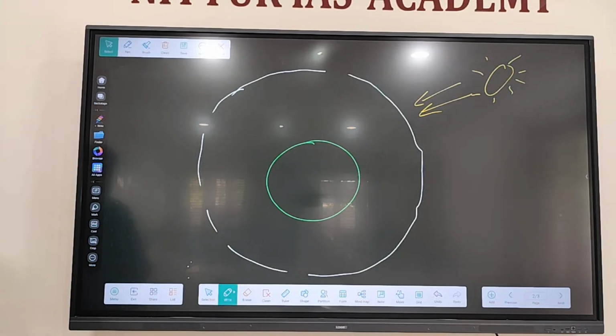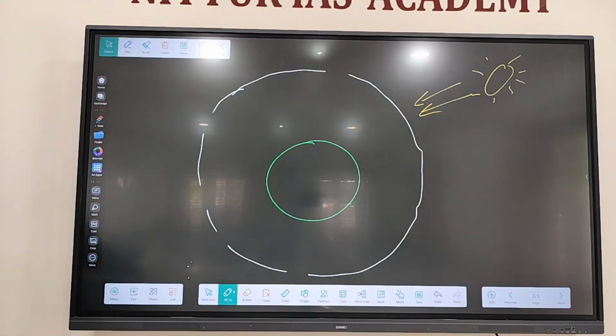Why? Earth absorbs heat, then it will radiate it back. It will absorb and it will give the heat back. That is the case happening on our Earth. That's why the temperature is normal, or in a balanced state.